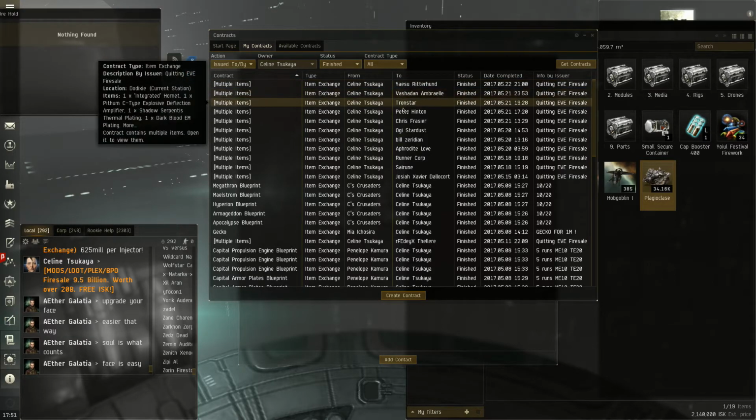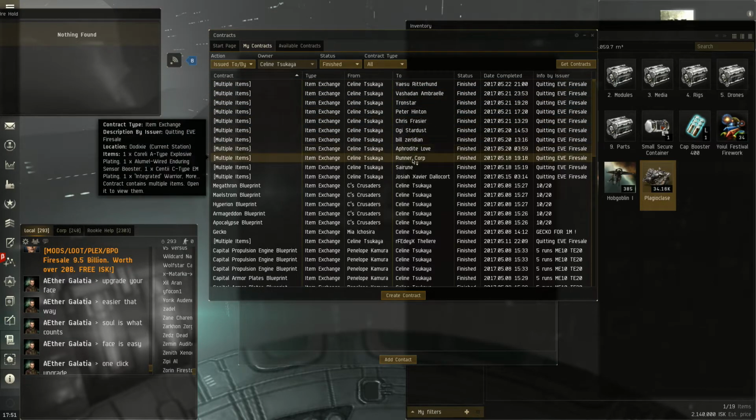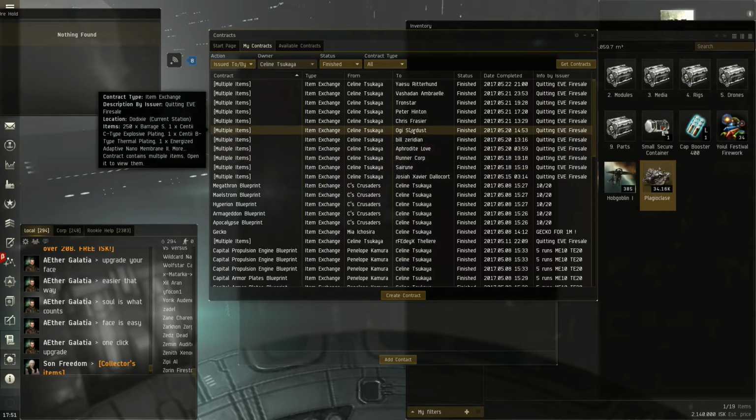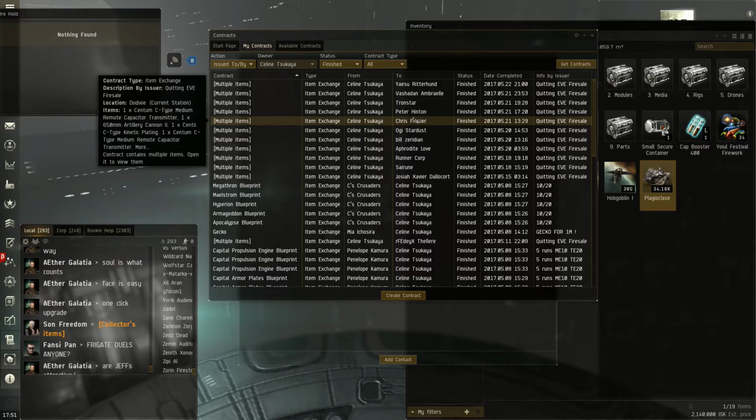All of these individuals in this column have fallen for the scam and have paid about $1 billion ISK for items that are worth roughly maybe 30 million, or for items like all those blue pink crappies that no one even wants to buy because there's no records of people buying them.